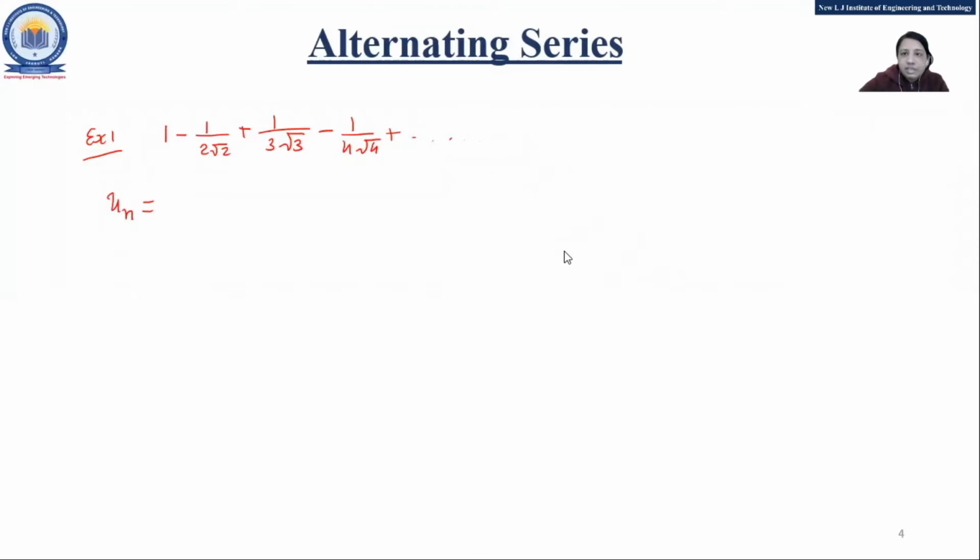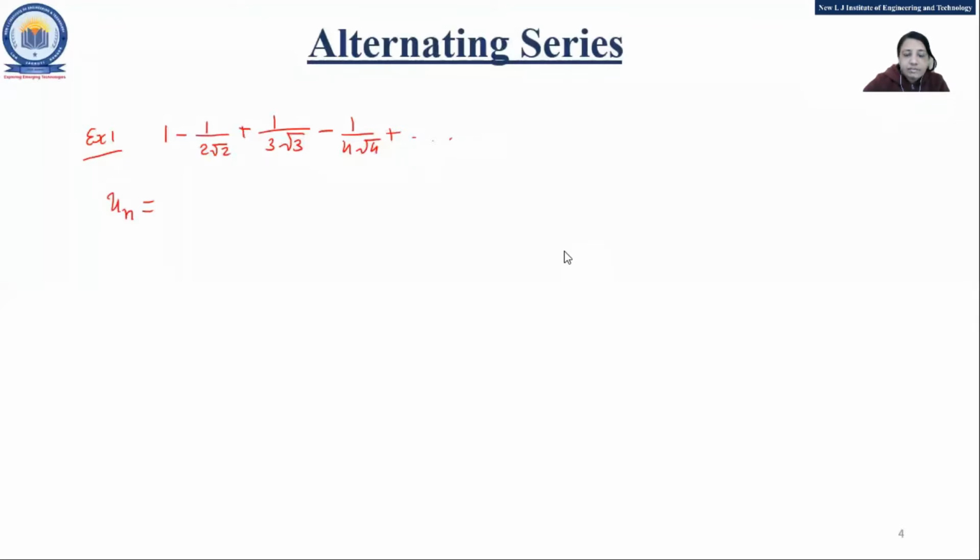Anyone? Yes, write it down in the chat box. 1 upon n root n. But see, Dhruvin, once it is minus 1 and once it is plus 1, so we can't write directly n. N under root n, that is the correct one. The denominator is also okay. Both of you have written 1 upon, but instead of 1, something else is needed.